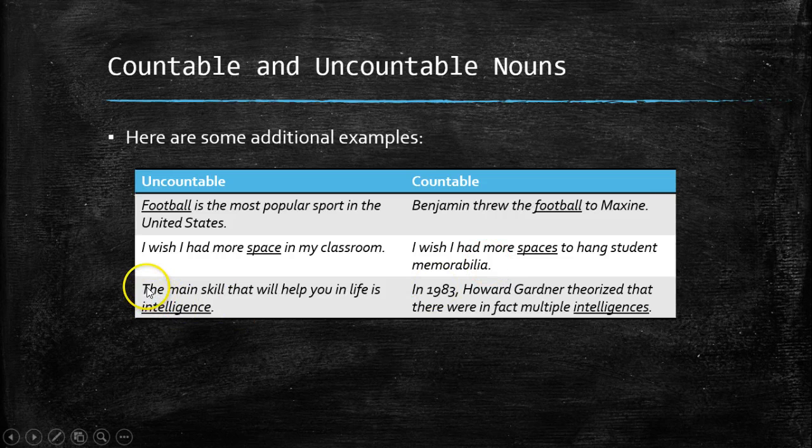Here's another example. The main skill that will help you in life is intelligence. Intelligence is an uncountable noun here because it's just talking about the concept of intelligence. However, we can make it plural if we talk about specific varieties of intelligence. In 1983, Howard Gardner theorized that there were in fact multiple intelligences. In other words, multiple different types of intelligence, that sort of thing.